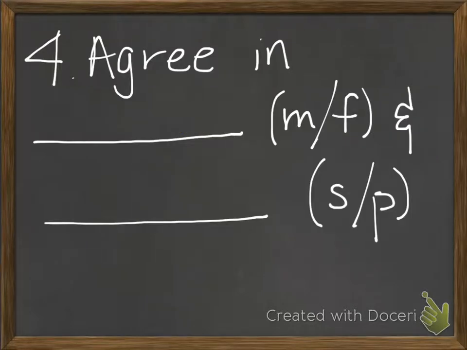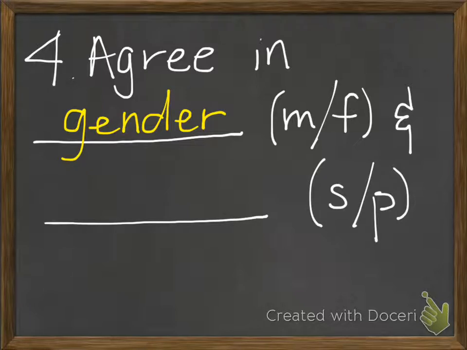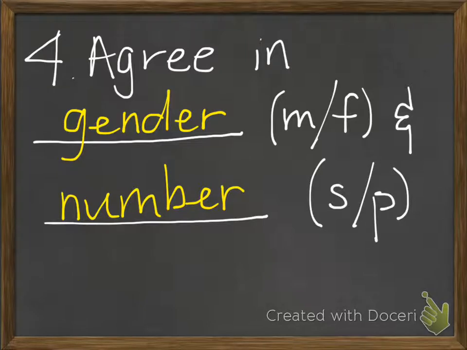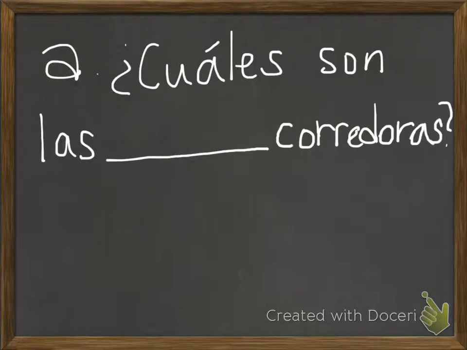Okay, your fourth rule is that they also agree in gender. So if a noun is masculine or feminine, and they also agree in number, so if it's singular or plural. Okay, an example of agreeing in number and gender would be this question right here. ¿Cuáles son las blank corredoras?